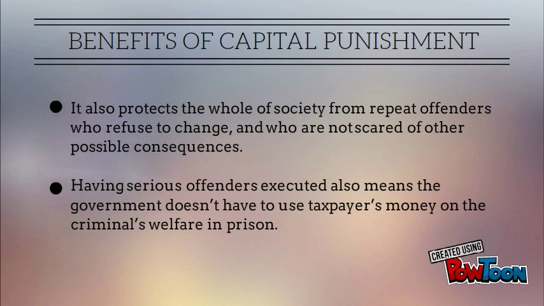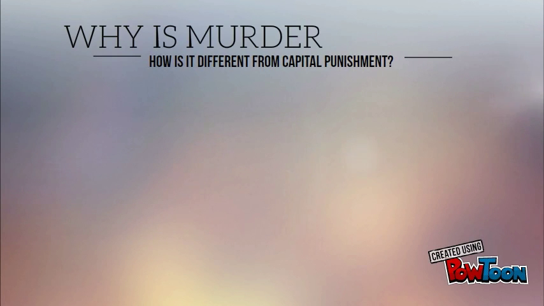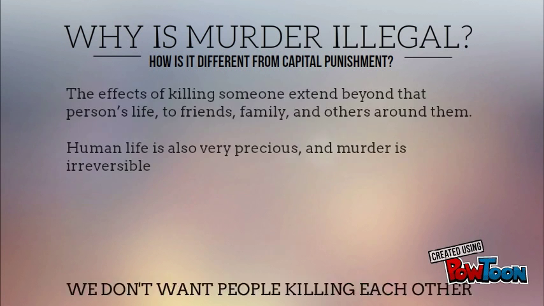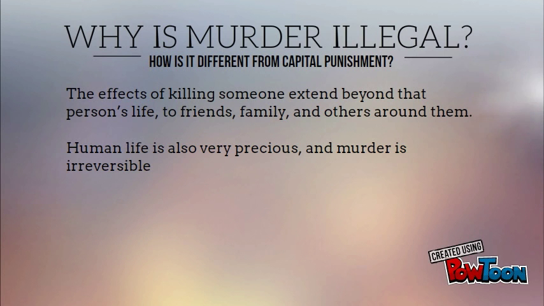Having serious offenders executed also means the government doesn't have to use taxpayers' money on the criminals' welfare in prison. Why is murder illegal, and what separates the two? Well, obviously, murder is illegal as we don't want people killing each other without consequences, as the effects of killing someone extend beyond that person's life to friends, family, and others around them. Human life is also very precious, and murder is irreversible.